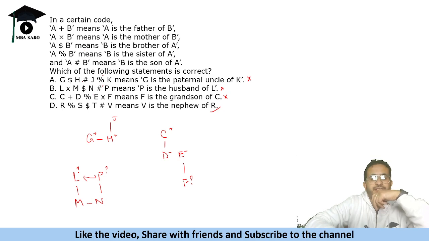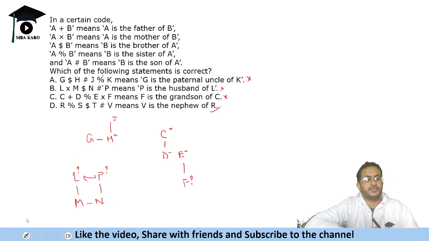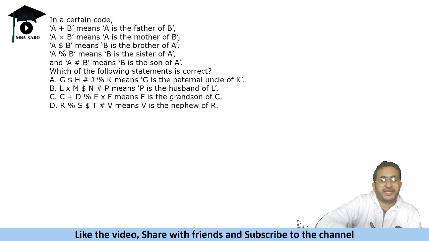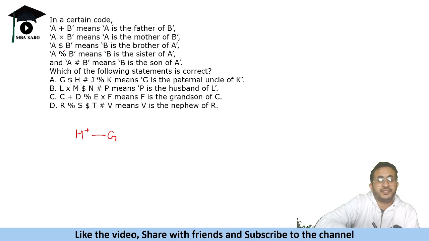So first if we say G dollar H, dollar means second person is the brother of first person, so H is the brother of G. Okay, and H hash J means that second person is the son, so J is the son of H. Okay, and J percent K means K is the sister of J. Okay, G is the paternal uncle.